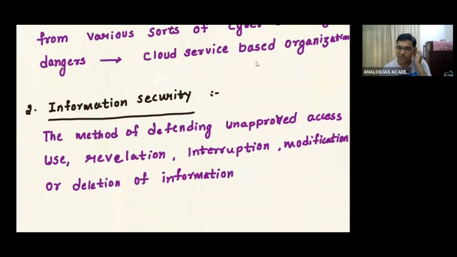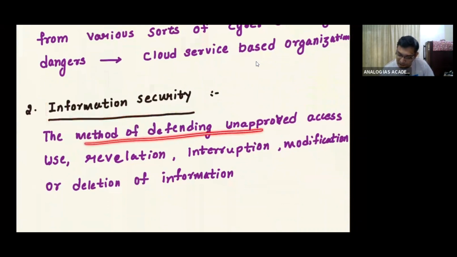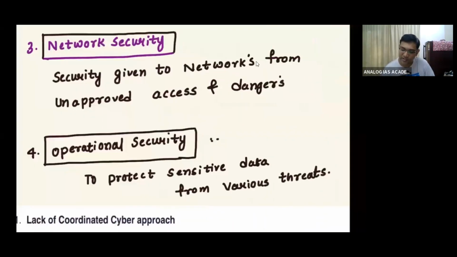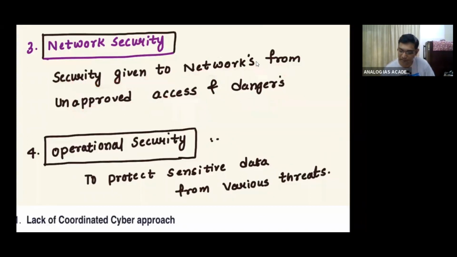Then information security, defending against unapproved access, interruption, modification, or deletion of information. Then third is network security, providing security against unapproved access and danger. Then operational security, to protect sensitive data from various threats.